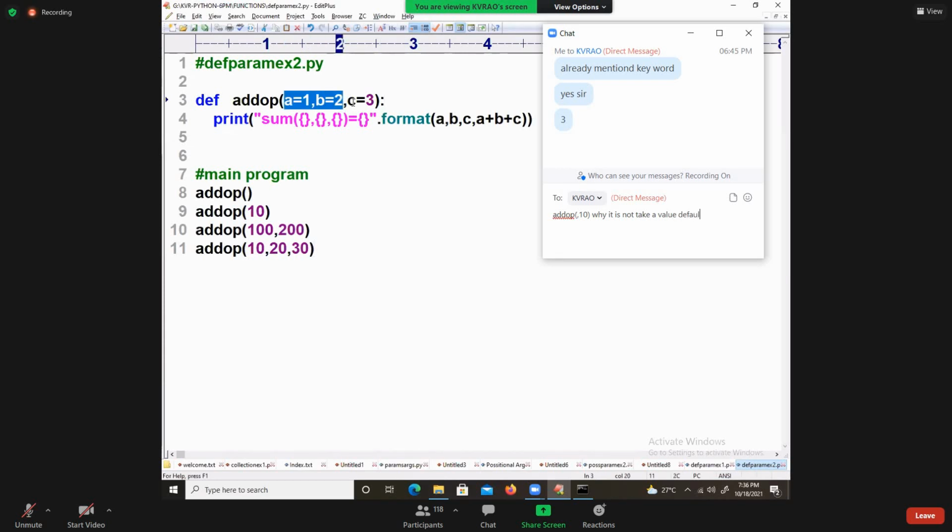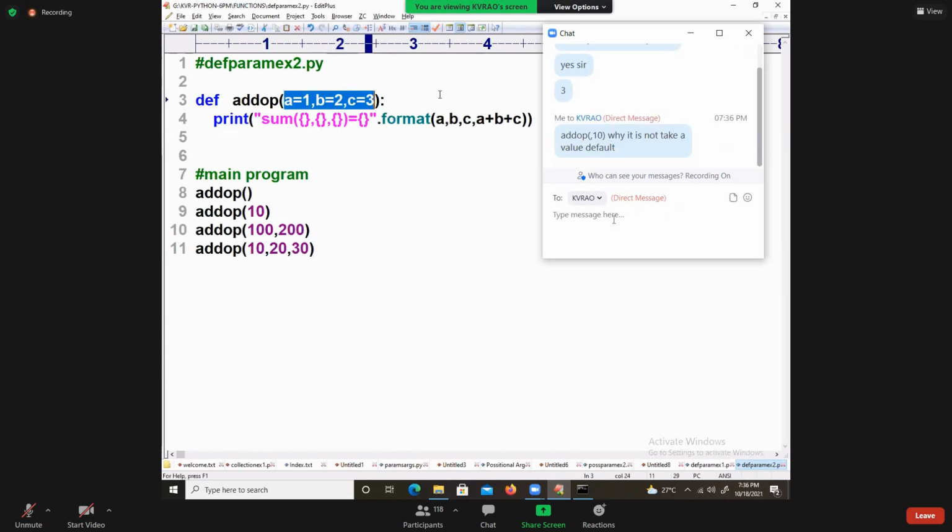So A is equal to 1, B is equal to 2, C is equal to 3 are called what? I will write a comment there. These are called default arguments. Default arguments. Are you perfect? Good.